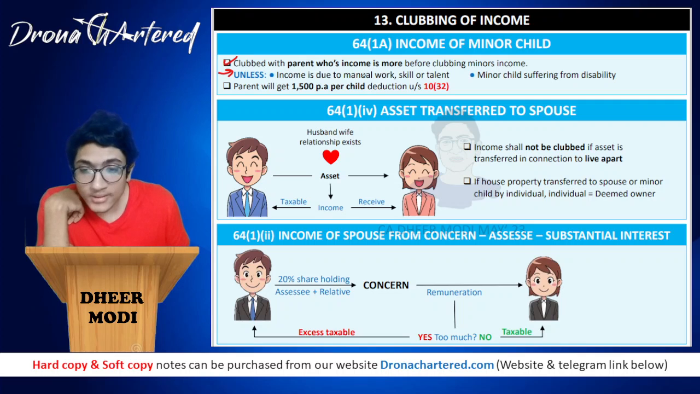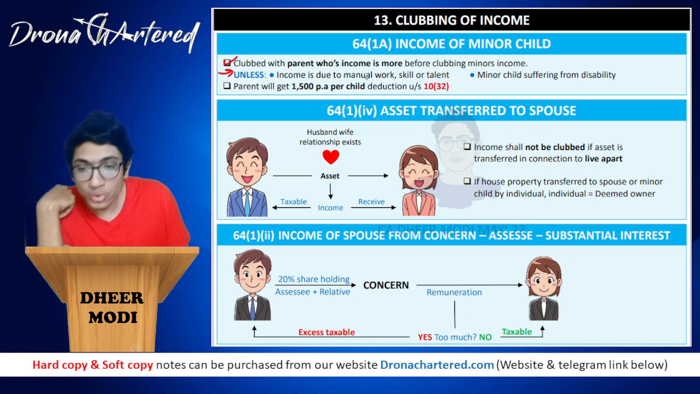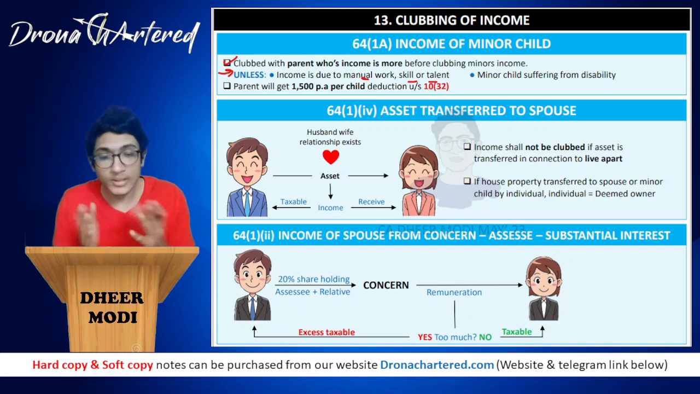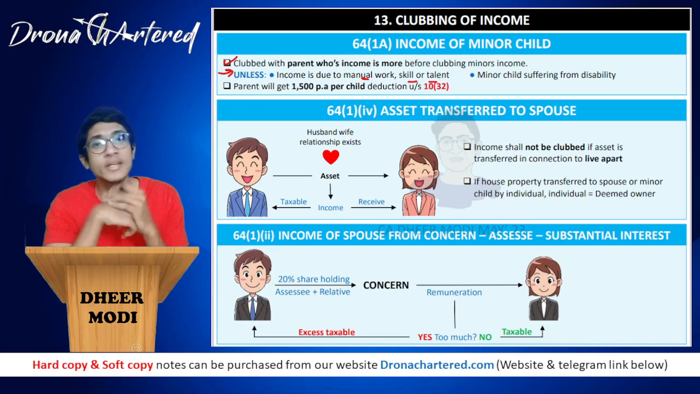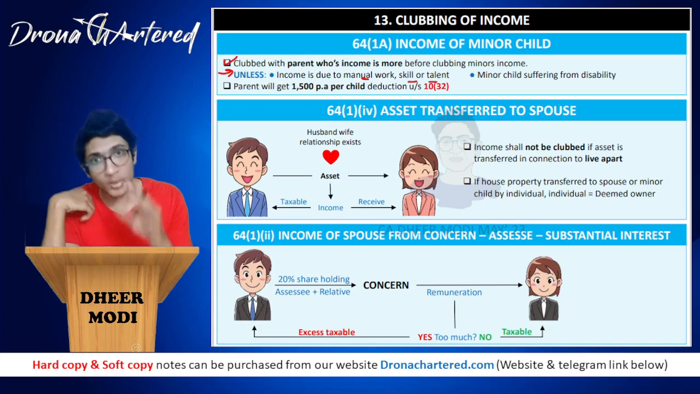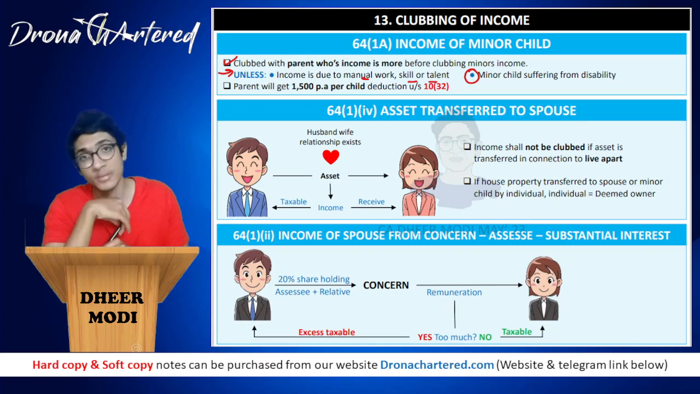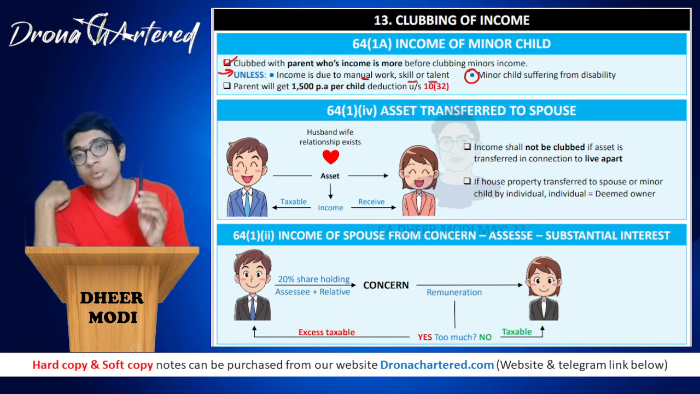If the income of the child is due to manual work, skill or talent of the child himself, it will not be clubbed, it will be attached to the child. For example, all these kids that act in TV serials, whatever amount they earn will be taxed to them because it is because of skill or talent. And if the minor child suffers from any disability and he gets any income, it will not be clubbed to the parent, it will be taxable to the child himself.